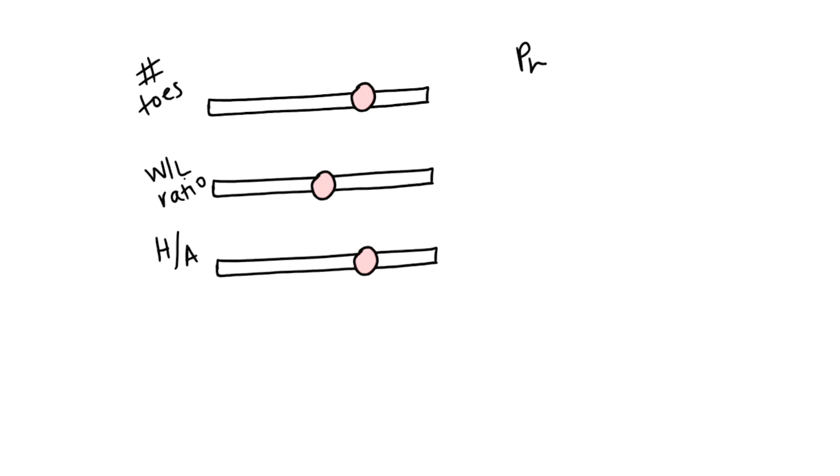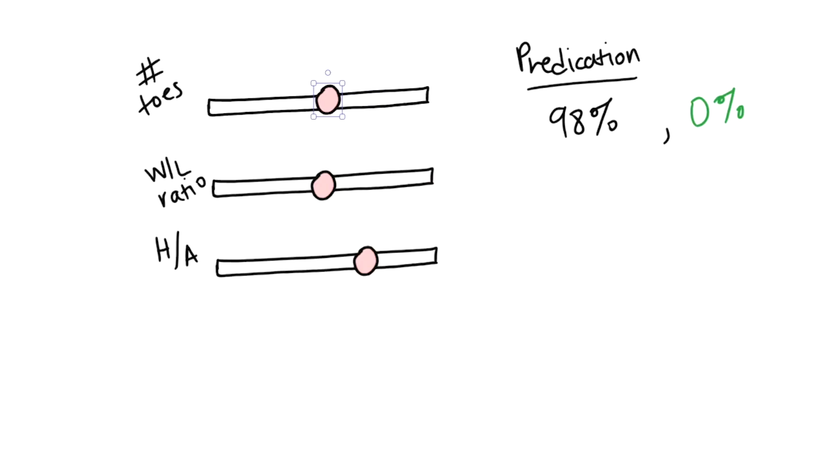So let's say the prediction it made was 98% that the team would win. And when the results came, they actually lost. So the actual value the algorithm should have given us is 0%. So from this, our algorithm is going to check which factor it used the most to calculate this prediction. In our case, we used a lot of the number of toes. So since we made a wrong prediction, our algorithm is going to decrease the weight of this factor. So by decreasing the weight, we're essentially using less of this factor when we make our prediction.